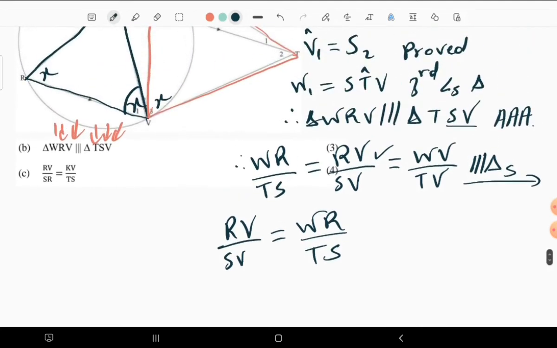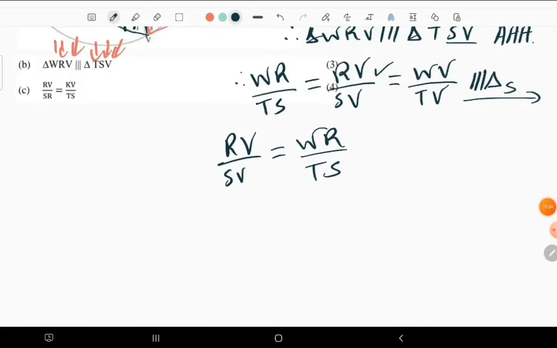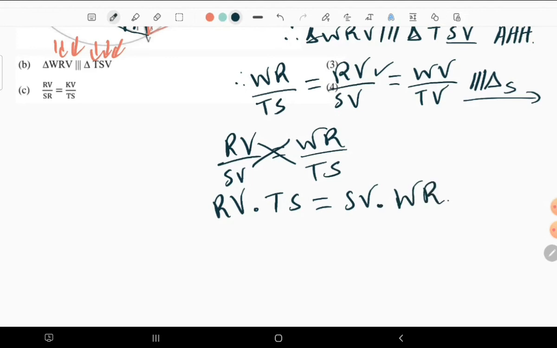Having this corollary, we can just cross multiply. So RV times TS is equal to SV times WR. So we have this kind of situation now.